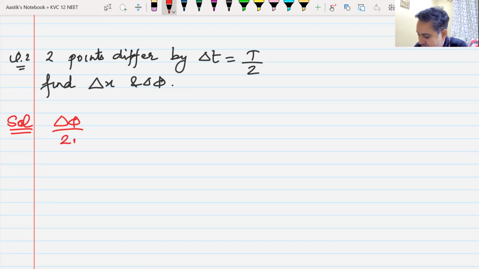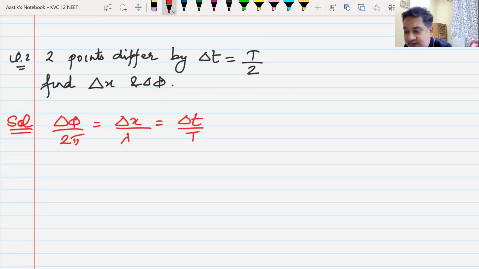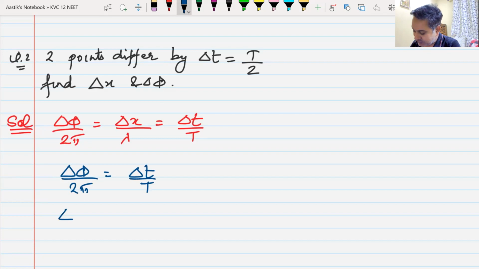Delta phi by 2 pi is equal to delta x by lambda is equal to delta t by T. So from there I can write delta phi by 2 pi will be equal to delta t by T, or I can write delta phi will be 2 pi by T multiplied by the time difference. Time difference is T by 2. T cancels, this cancels. So the final answer that I will get, phase difference is pi.